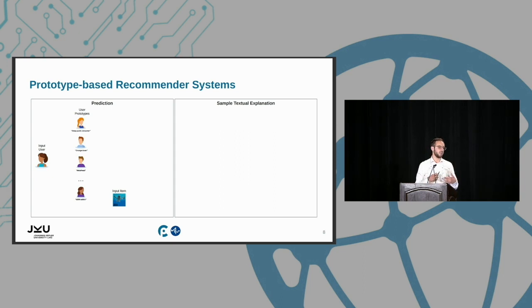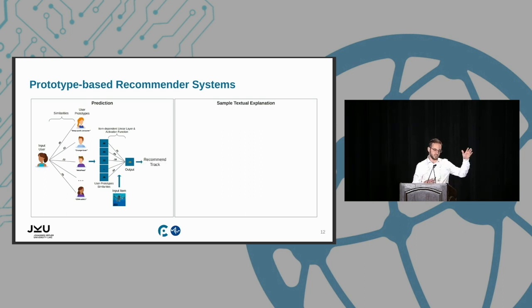The first step in prototype-based recommender systems would be to estimate the similarity between the input user and the several prototypes and generate this new representation. Now, this new representation for the input user has each component related to a specific prototype in the system. This representation can then be aggregated to generate the final prediction. Of course, this linear aggregation will take into account the item that we want to recommend. The benefit of doing so is that now, following the system, we can trace back the prediction to the specific prototypes that contributed the most to the final prediction, of course considering also the item weights.